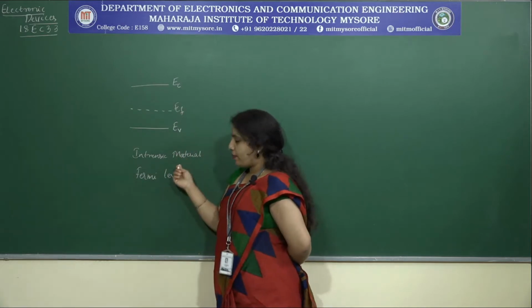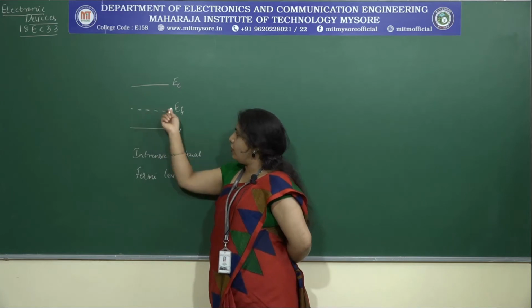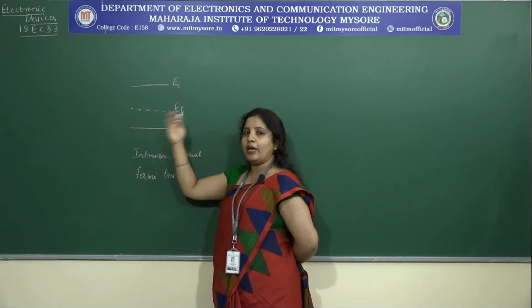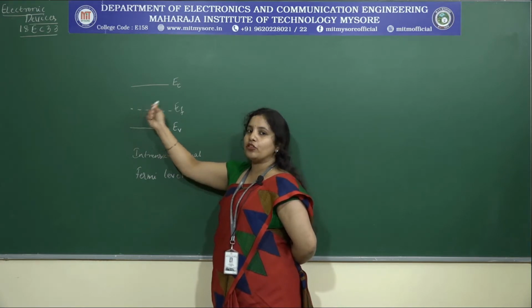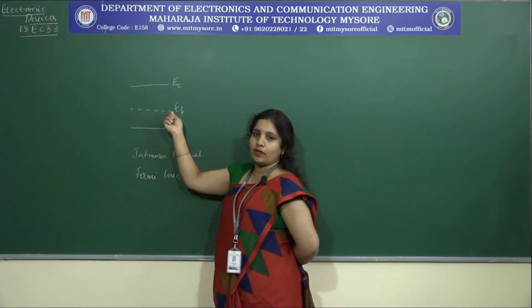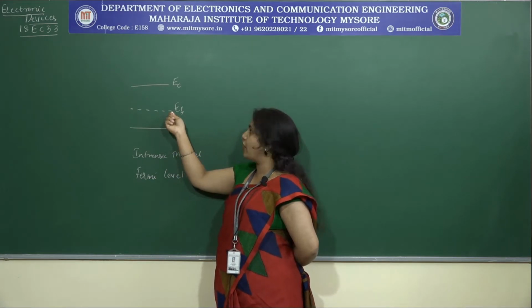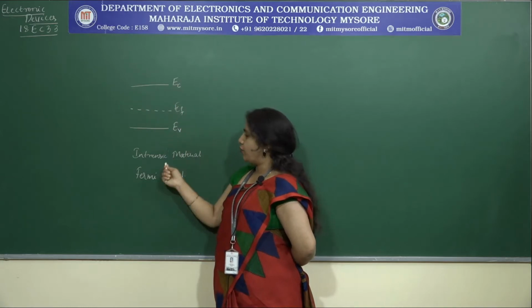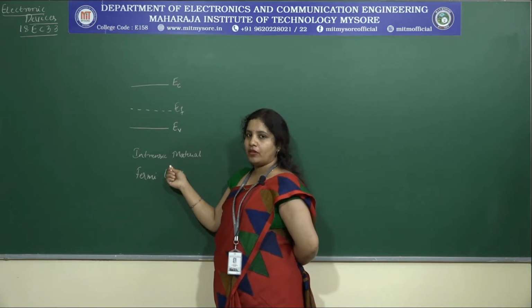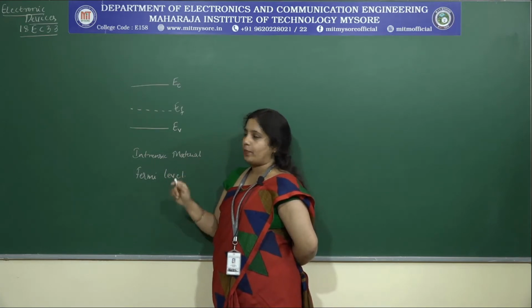If I check at any point of time, I'll be able to see an electron at this energy level, and that's why we refer to the Fermi level as being exactly midway between EC and EV for an intrinsic material. Done. Now, how will I represent it for an n-type material?